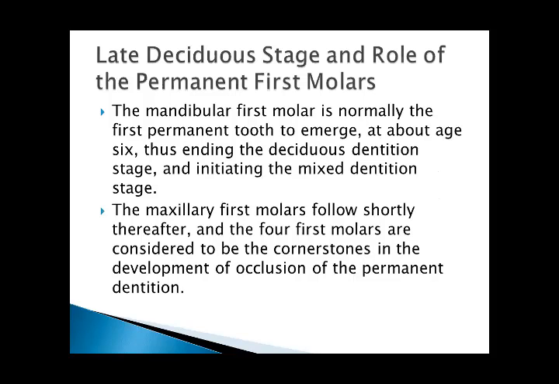The mandibular first molar is normally the first permanent tooth to emerge, at about age 6, thus ending the deciduous dentition stage and initiating the mixed dentition stage. The maxillary first molars follow shortly thereafter, and the four first molars are considered to be the cornerstones in the development of occlusion of the permanent dentition.